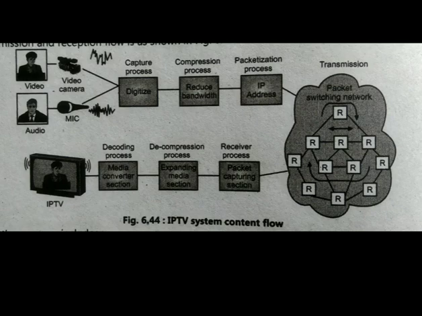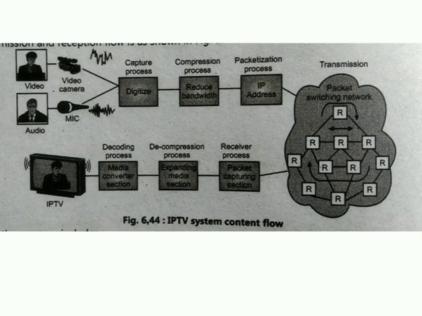In this, whatever packets have been transmitted, the video that has been converted into packets is received at this process. After that, there are the expanding media section and the media converter section. In this media converter section, the video that we compressed, transmitted and converted into IP packets is decompressed here and decoded.